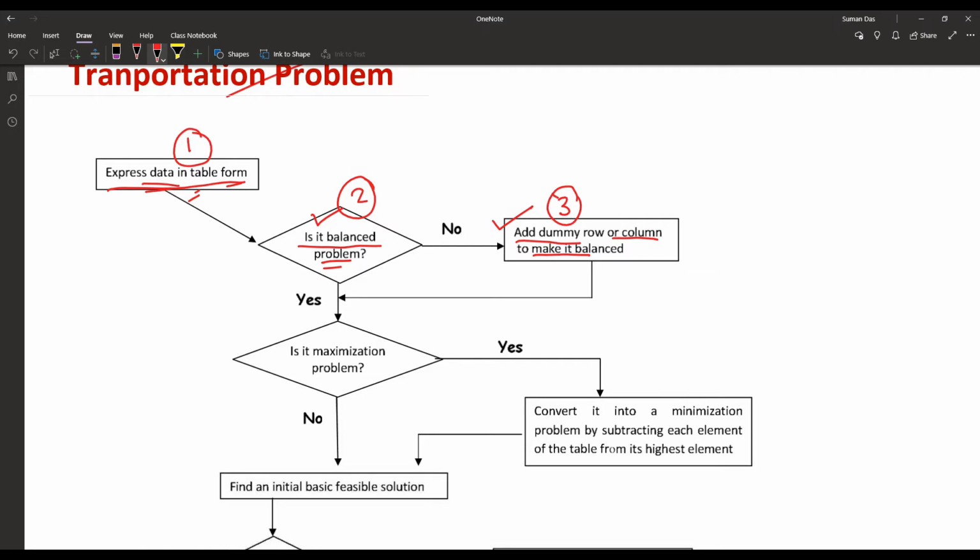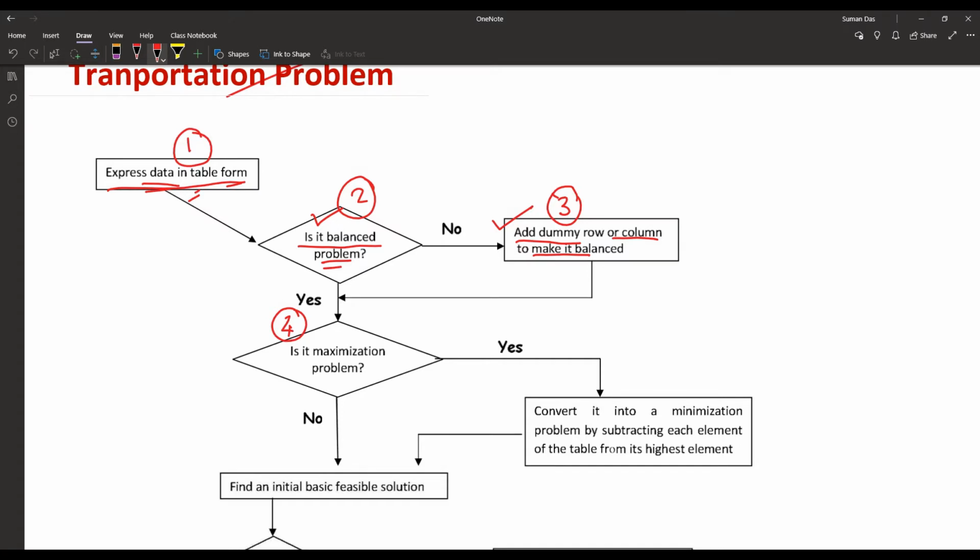So first step, express the data in table form, then check whether it is a balanced problem or not. If not balanced, then a dummy row or dummy column has to be added to make it balanced. Then the next checking, is it a maximization problem?